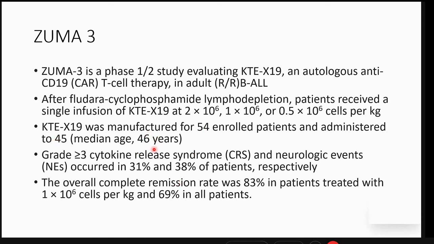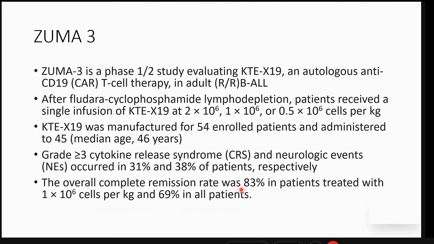All of them were adults, median age of 46, but they had patients all the way up to 77 years in their study. Grade 3 CRS, which is the most important side effect, and neurological events were in 30 to 38%, but they were mainly seen in the 2 × 10^6 cells dose. Eventually now the phase 2 study is going on, in which they are saying if they take 1 × 10^6, that is 1 million cells per kg,